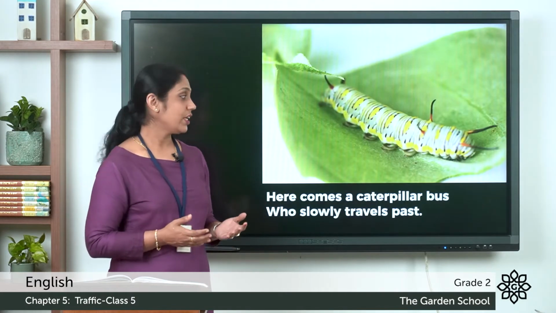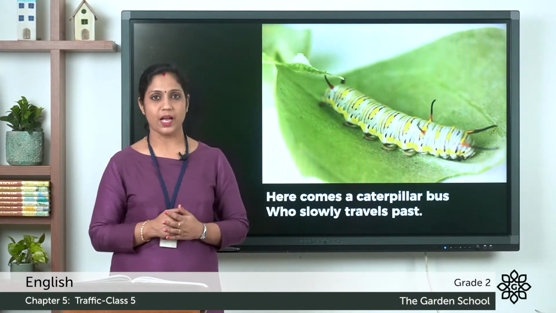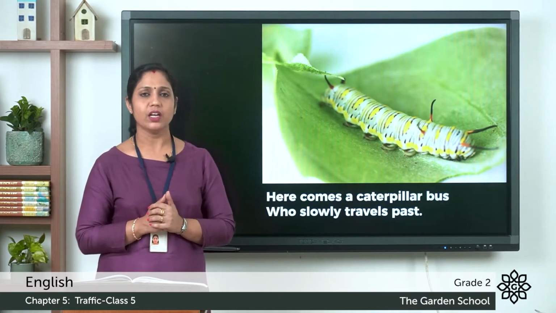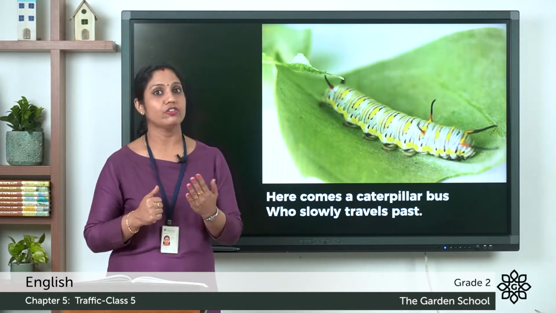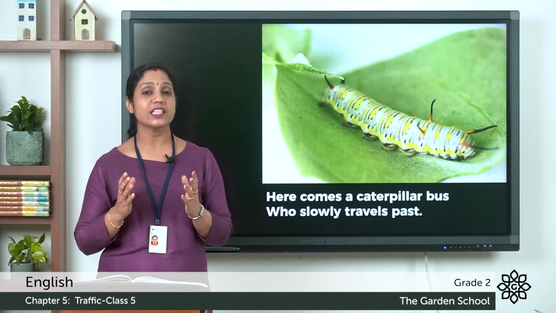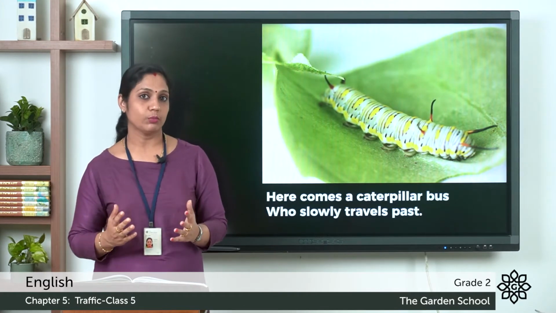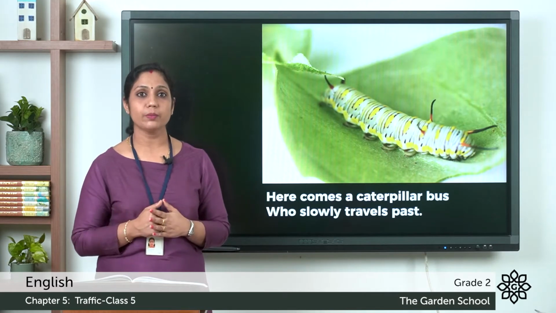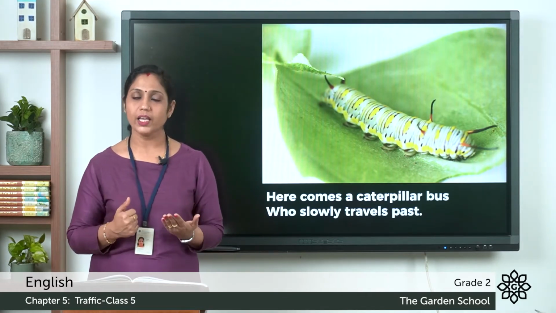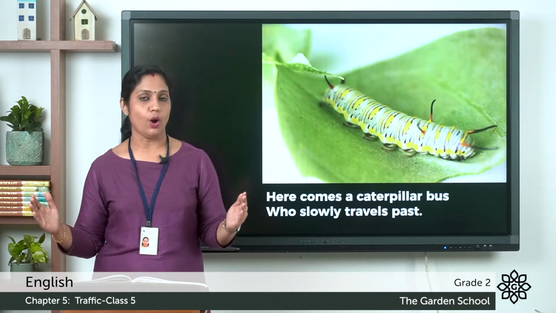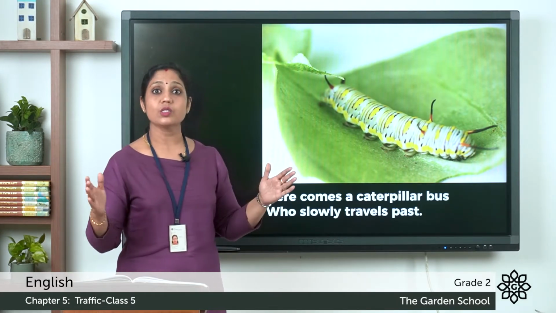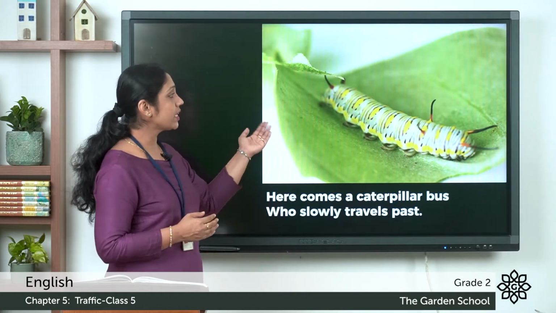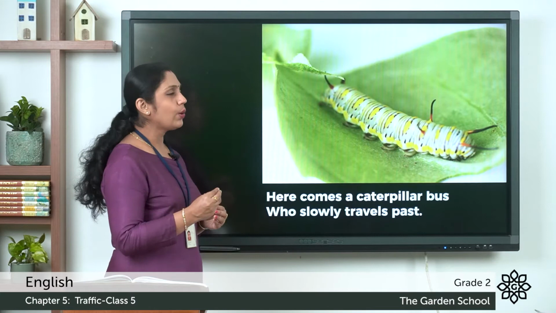Here comes a caterpillar bus who slowly travels past. So now who is there in his garden? It's a caterpillar. And who is a caterpillar? We have learnt in our first chapter itself. A caterpillar is a young one of a butterfly. So the poet is telling, here comes a caterpillar bus. And how he is comparing the caterpillar? He is comparing to a bus. Why? Because you know the bus is also long. In the same way you can see a caterpillar is also long and it's having so many feet. So the poet is telling, here comes a caterpillar bus who slowly travels past.